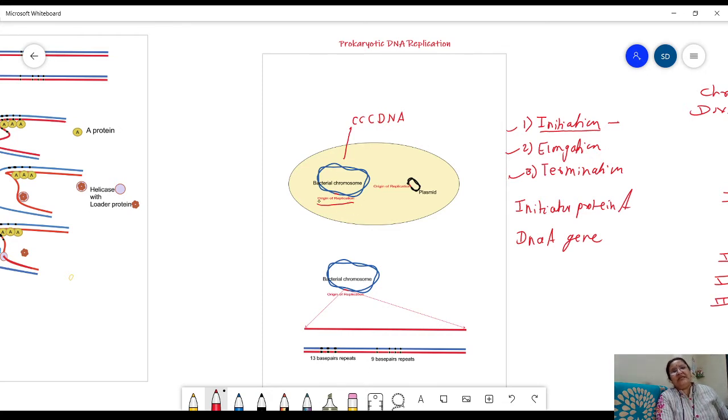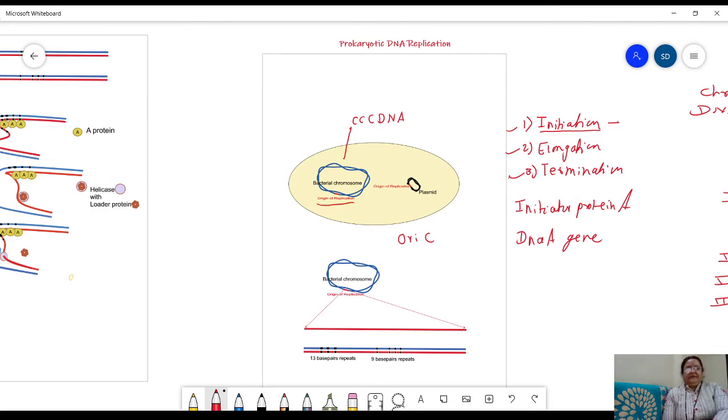This is also called the replicator region, and it is the region where the replication initiator protein binds. This origin of replication has about 245 base pairs in E. coli, and in E. coli it is called oriC.